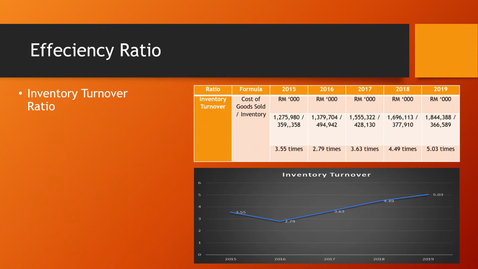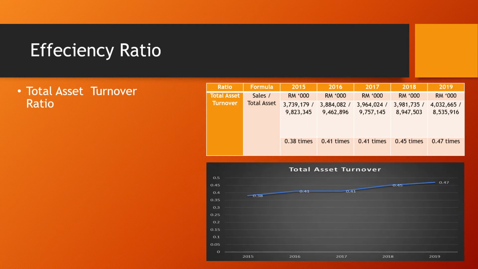And then Parkson Holdings is also facing a lower inventory turnover ratio that indicates their company is not managing its inventory well. We can see that in the year 2016 at 2.79 times, which is the lowest, and having a slight increase to 5.03 times only in year 2019. It may be overstocking, or it might have an issue with sales.